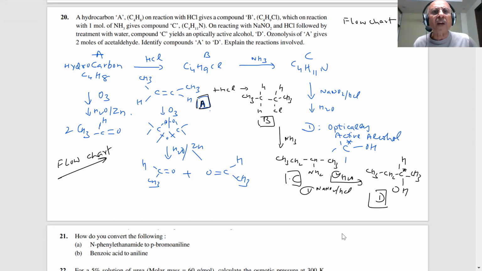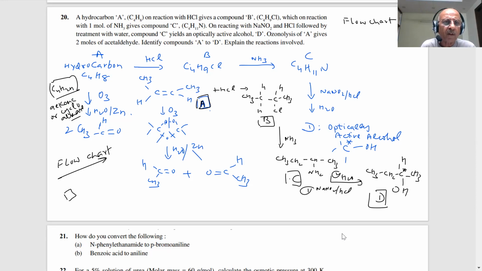There was some catch already because it could be an alkene or a cyclo compound. C4H8, CnH2n, means what, student? Alkene or cycloalkane, right? Either you have an alkene, but which alkene, or cyclobutane. What is the formula of cyclobutane? 2, 4, 6, and 8. So then where is the double bond position, student?